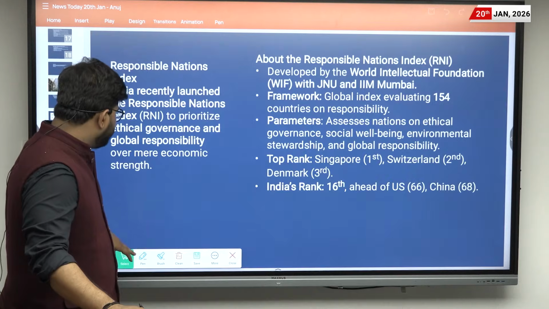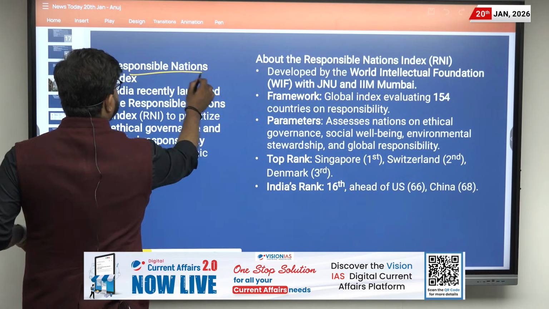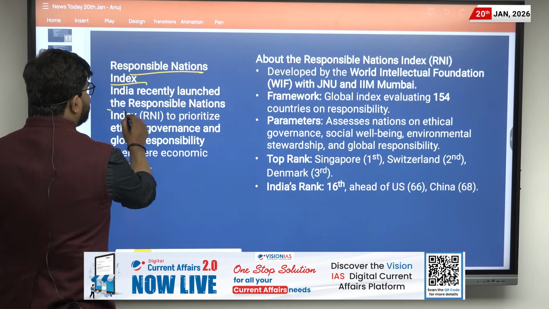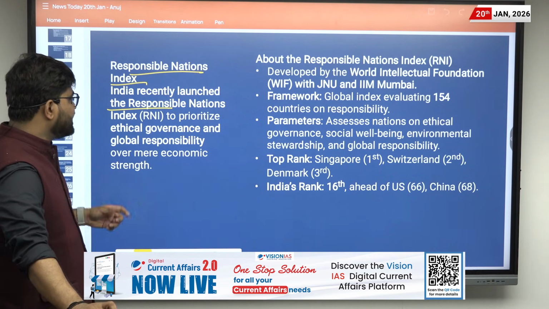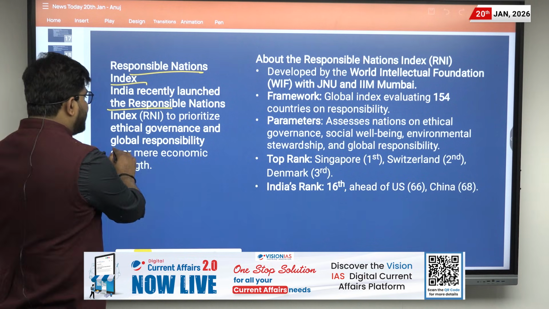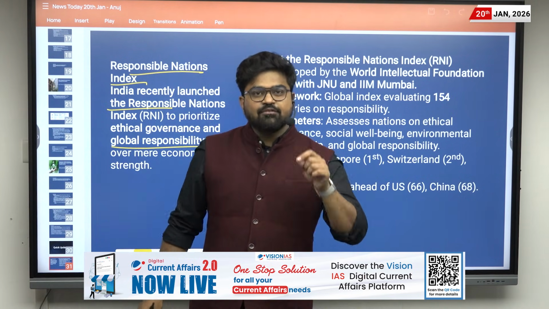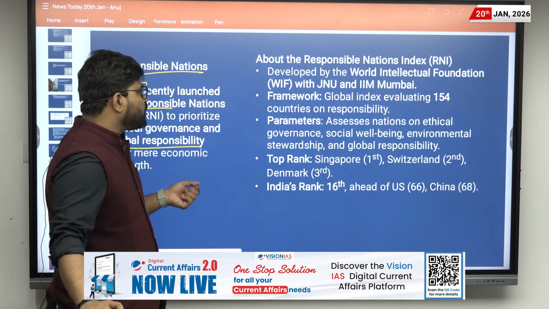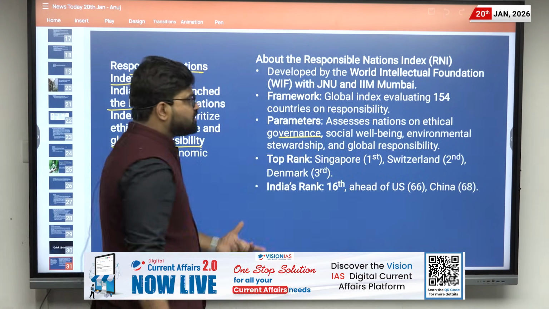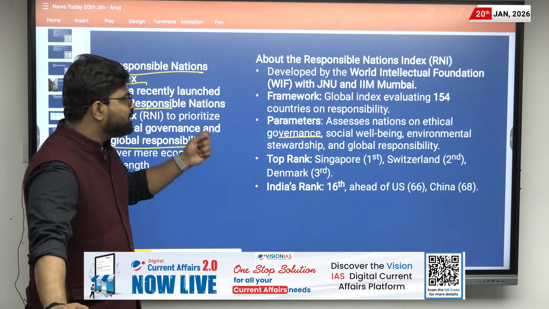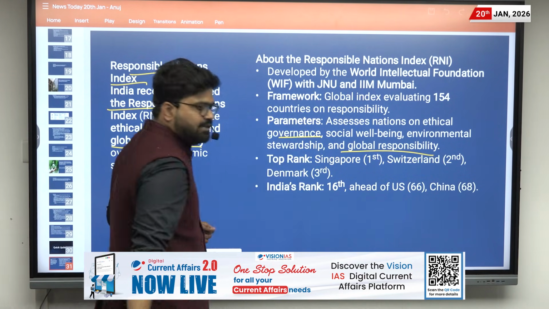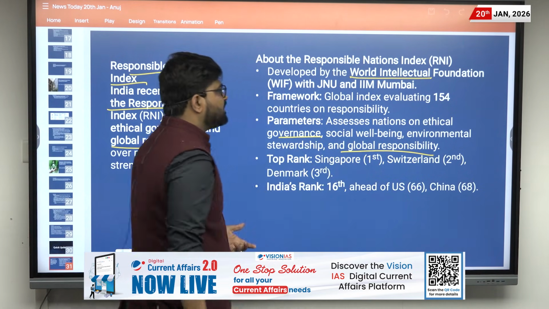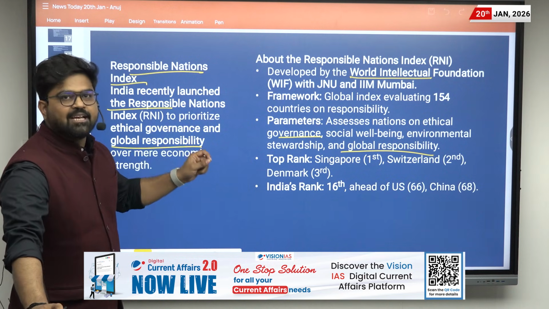So the first quick update for today is about the Responsible Nation Index. This is very important because India has recently launched the Responsible Nation Index to prioritize ethical governance and global responsibility rather than merely focus on the economic indicators. Under this, the focus areas will be ethical governance, social well-being, environmental stewardship and global responsibility. And it has been developed by the World Intellectual Foundation along with JNU and IIM Mumbai.